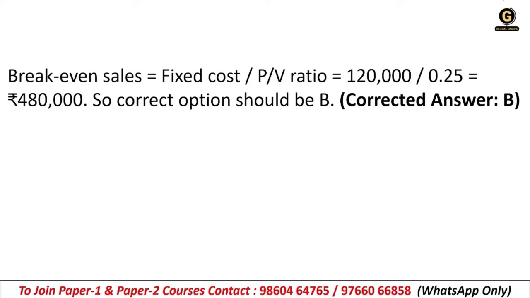So let's calculate it. 1,20,000 divided by 0.25, that means 25%. It will be taken as 0.25, right? So the answer will be 4,80,000.